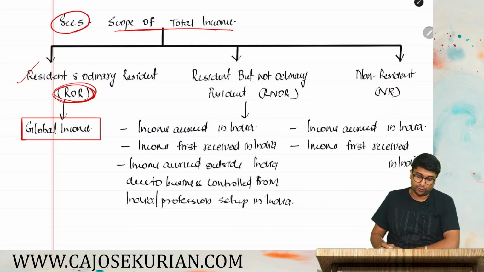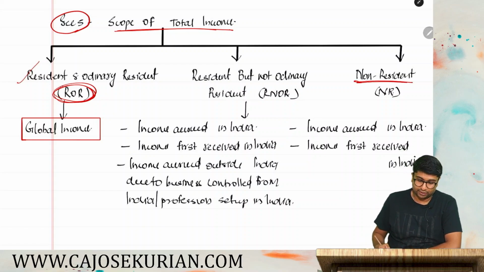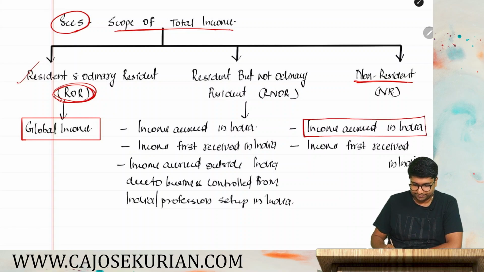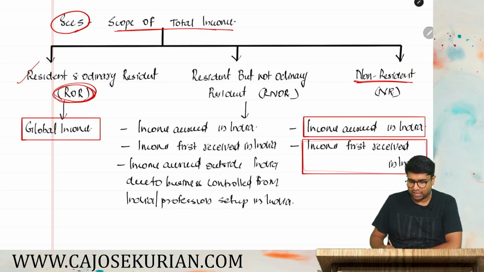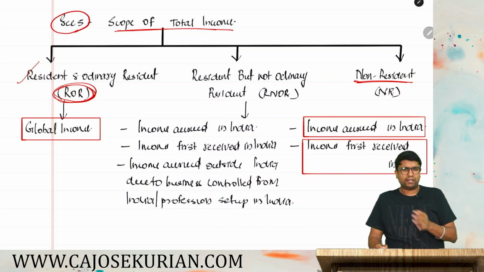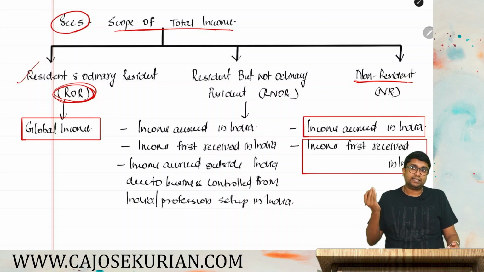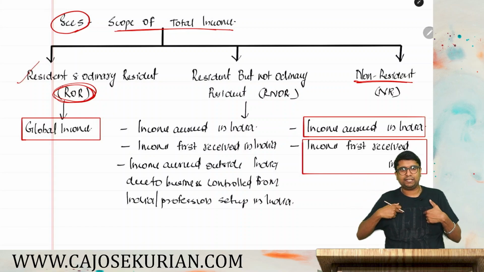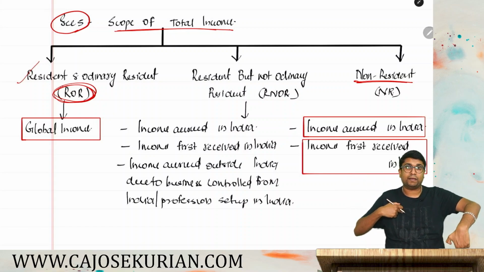And how about RNOR? How about NR? That's complete NR. If you are a non-resident, then your income has to be either accrued in India or first received in India. What do you mean by accrued in India? Accrued simply means the right to receive an income arose from India. Say for example, I am Mr. Germany. I have done some services in India and I am getting some payment in Germany.